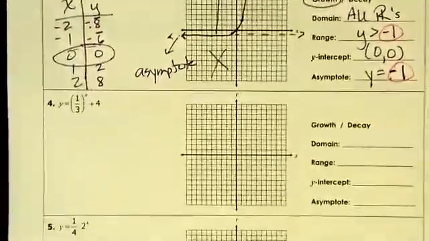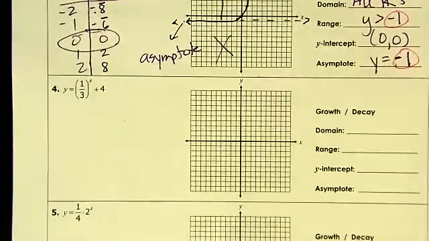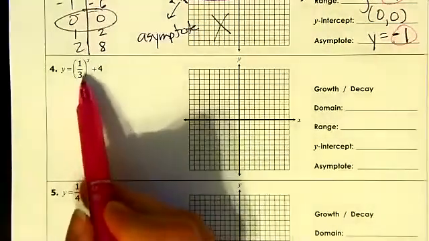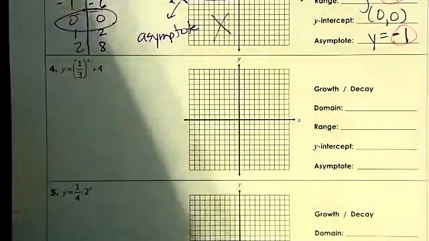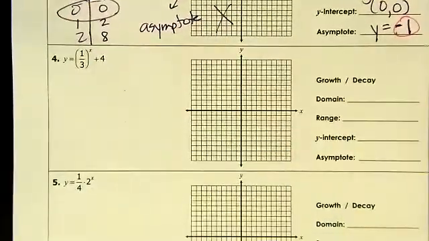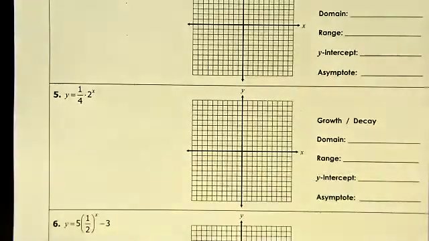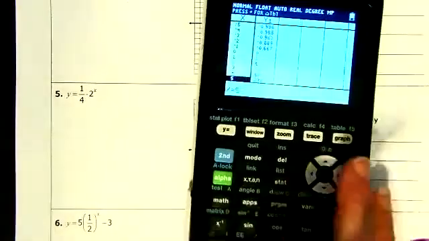Skip down. Let's take a look at number 5. Number 4 is just changing these two numbers, but it's very similar to 3. So for number 5, we're punching into the calculator.